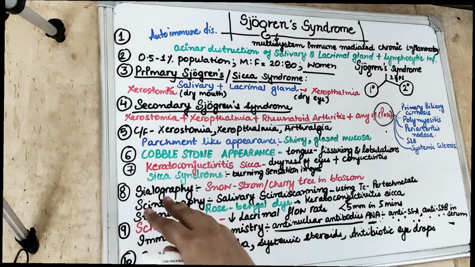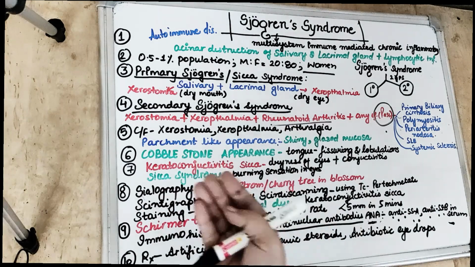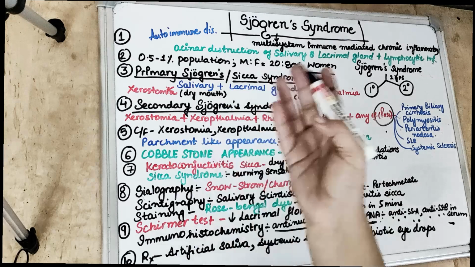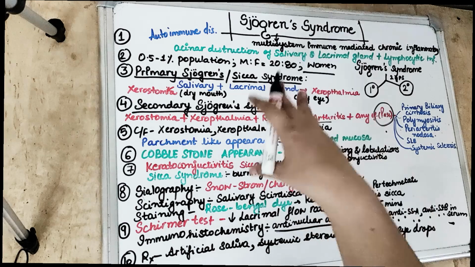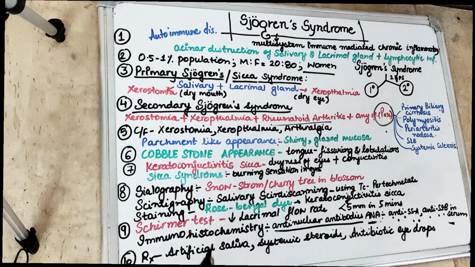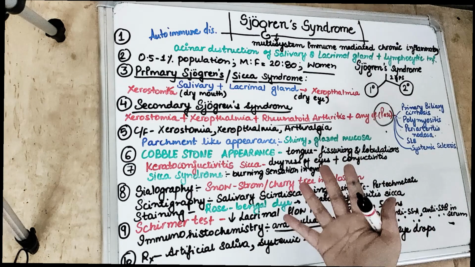Right. So what will we see in Sjogren syndrome? The patient will complain of xerostomia, xerophthalmia, also arthralgia, because rheumatoid arthritis is involved. So the patient will complain of pain in the joints, and there will be tiredness and fatigue, and the patient will go into depression because the patient feels so fatigued, so tired, that the patient may even sleep for 10 to 15 hours a day.